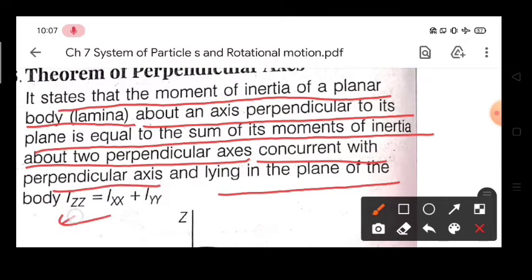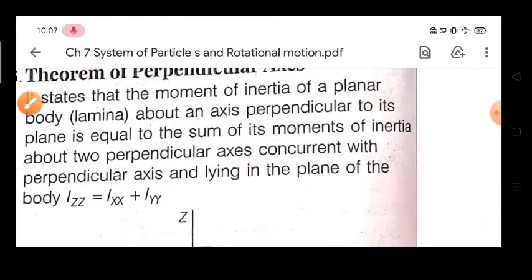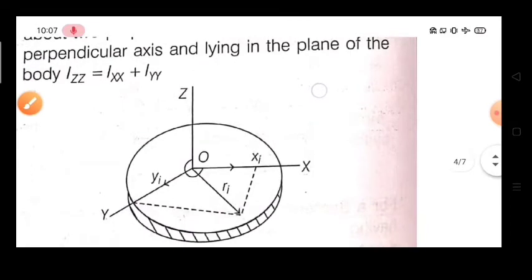That means Izz equals Ixx plus Iyy. Actually this is the statement which I told you. This is the statement of the perpendicular axis theorem. Now we need to understand each and every word of this.